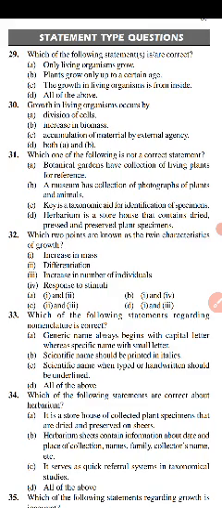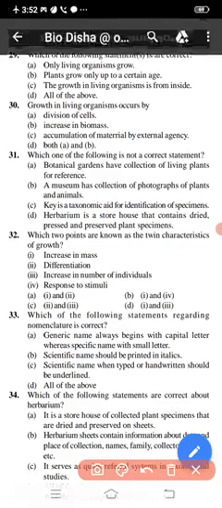Let us start with question number 29 here. We'll choose this first question in this video. So that is the 29th question here. Which of the following statements is right? So this is the question.